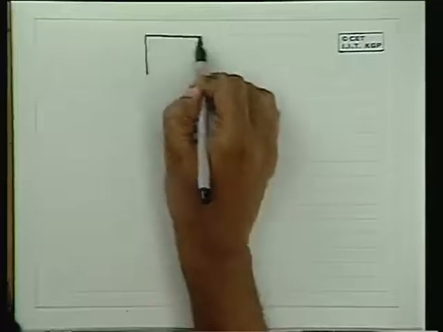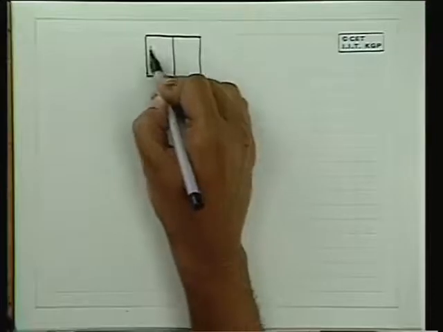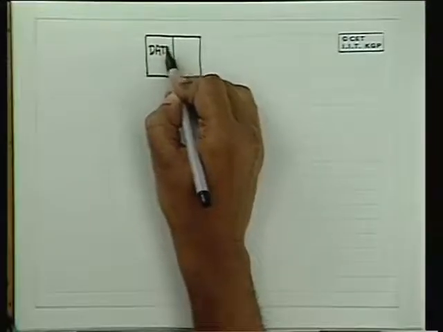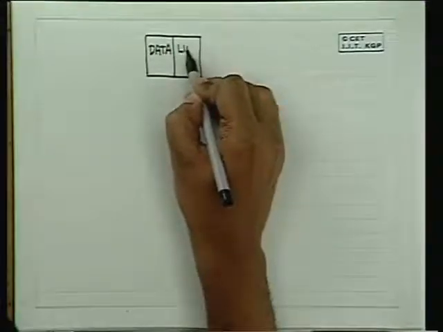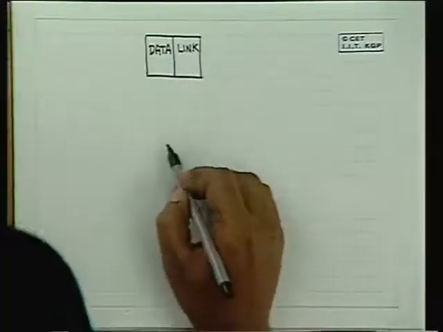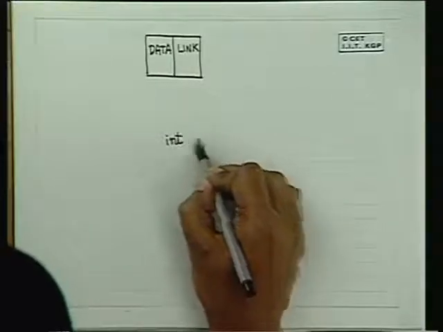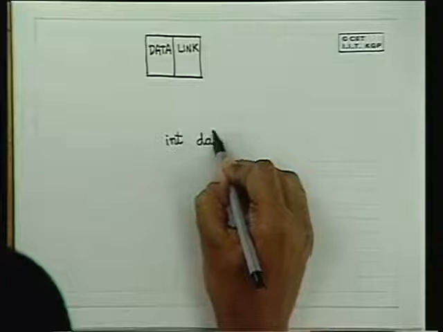So our structure conceptually consists of two parts. One is called the data part, and the other is called the link part, or the next part. So inside the structure definition we will have int data,